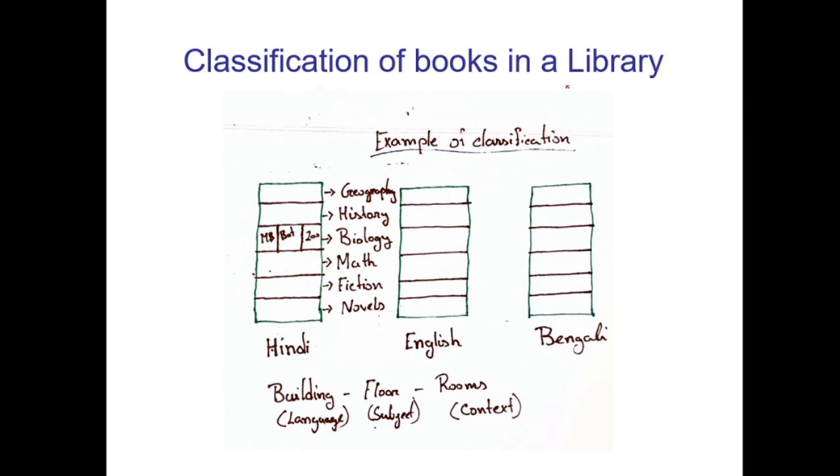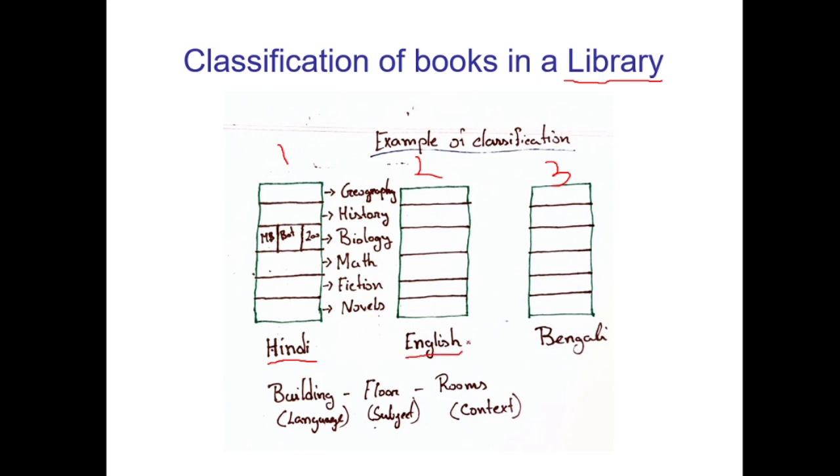Suppose we are in a library. Let's see how the books are classified in a library. Suppose in that library there are 3 buildings. In building number 1, only the books written in Hindi language will be there.